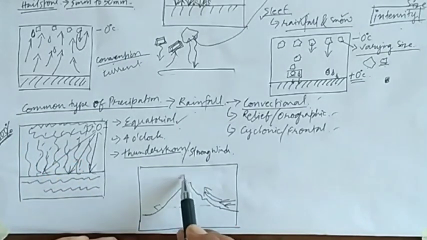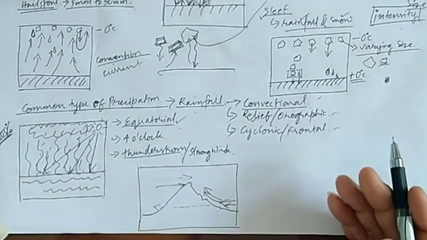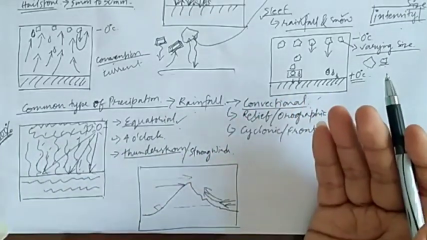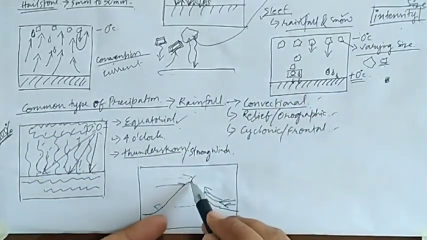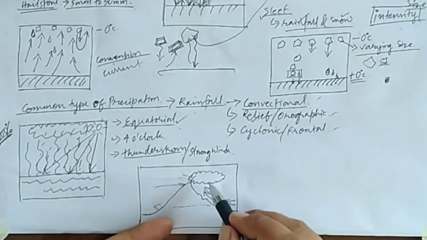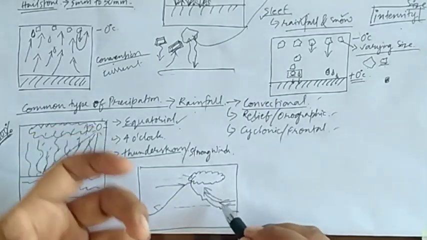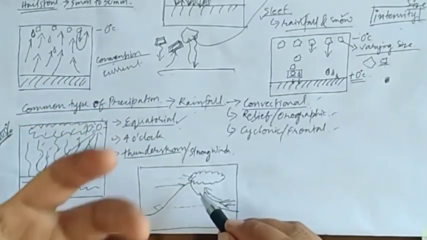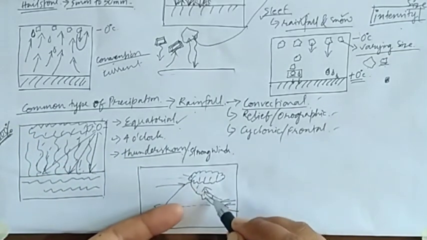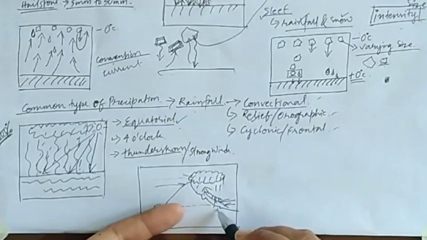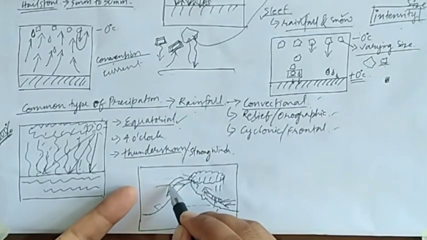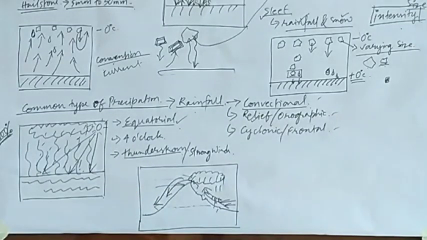And as we know, in the upper atmosphere the temperature is always below the freezing point. So as a result, the condensation process will begin over here in those moisture laden winds. And more water vapor is added to those clouds, which will become saturated. It will become 100% relative humidity, then the rainfall will occur. But the same winds will also descend down on the other side of the mountain, isn't it?